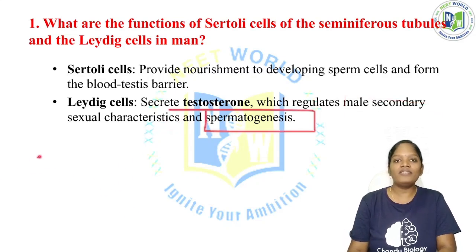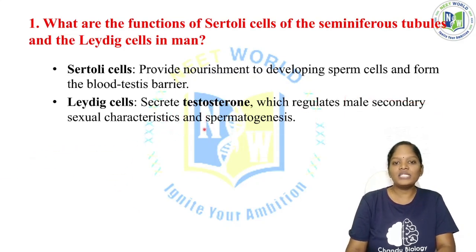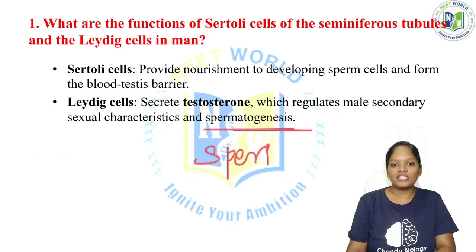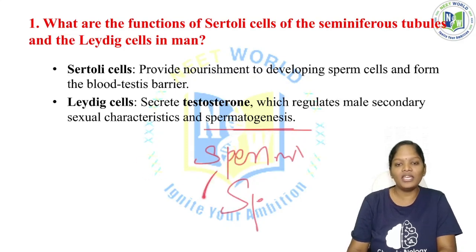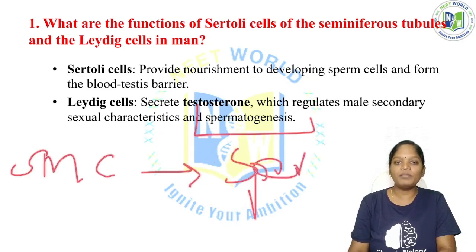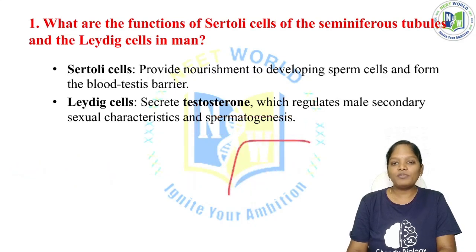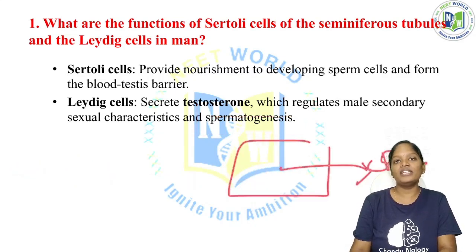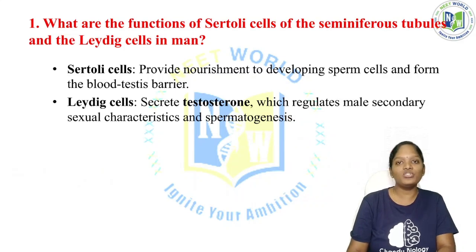This testosterone regulates the male secondary sexual characters and spermatogenesis. We have three different terms: spermatogenesis, spermiogenesis, and spermiation. From the sperm mother cell, if spermatids are formed, this process is called spermatogenesis. The spermatids differentiate into sperm, and that is called spermiogenesis.